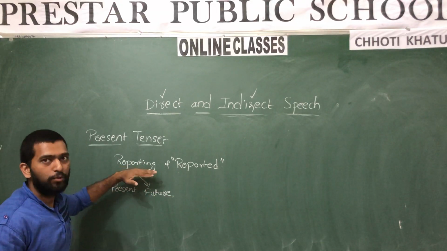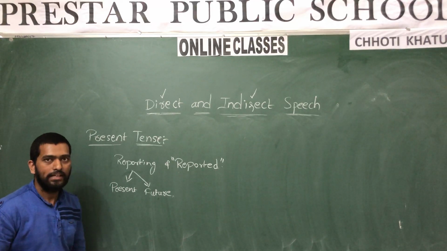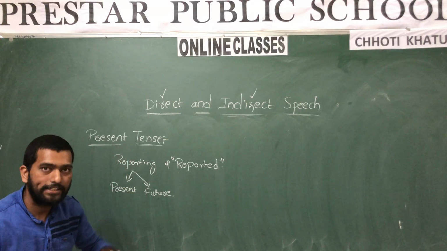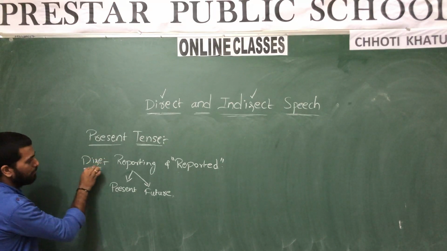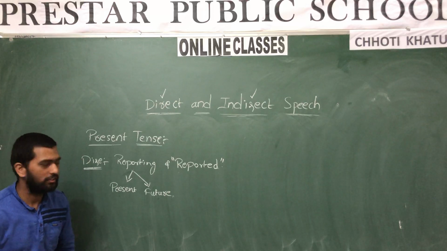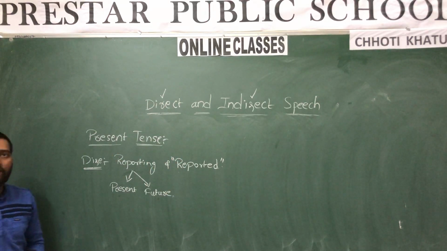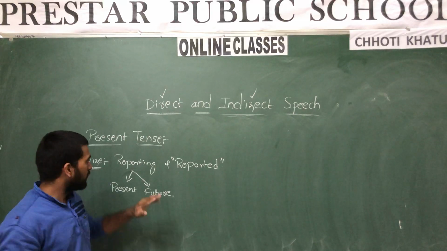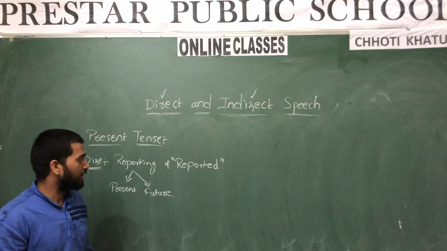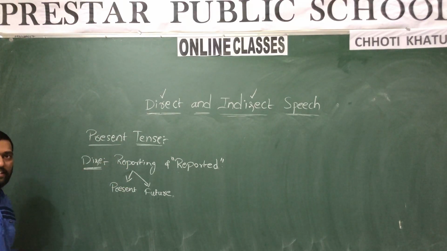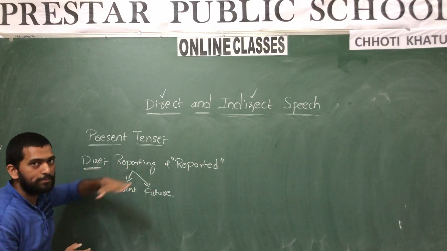Now, if the reporting sentence is in present tense or future tense, how is direct speech converted into indirect speech? Let us see. Remember, first in the question you must observe the reporting one. Whenever a question is given in the examination to convert into indirect speech, first of all, everyone has to observe the reporting speech only.